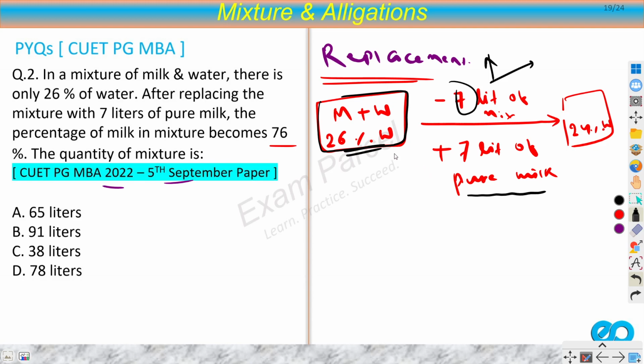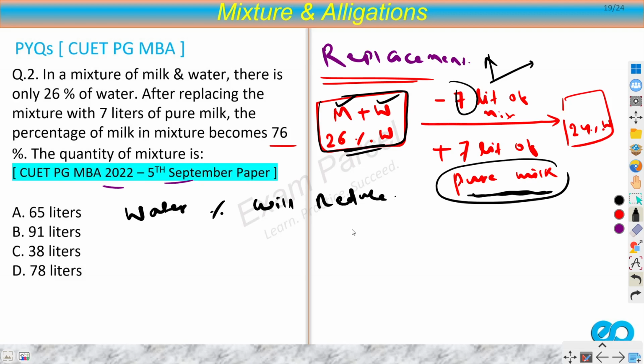But I'm adding pure milk. So it means that the water percentage will obviously reduce. Why? Because I'm taking out some water in this mixture, some water is also going in the same ratio, but the addition portion is simply milk only. I'm not adding any water, so obviously the water percentage will reduce, and you can see it here also. 26% water has reduced to 24% of water, right?